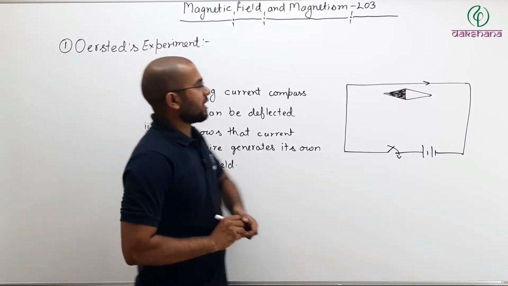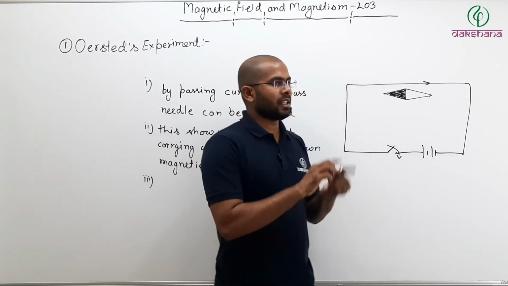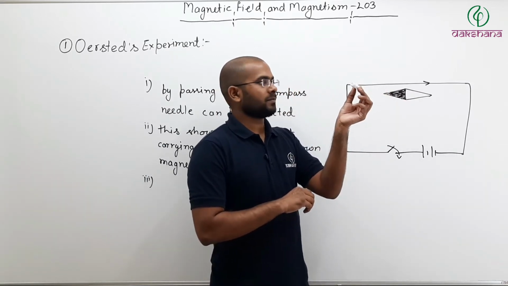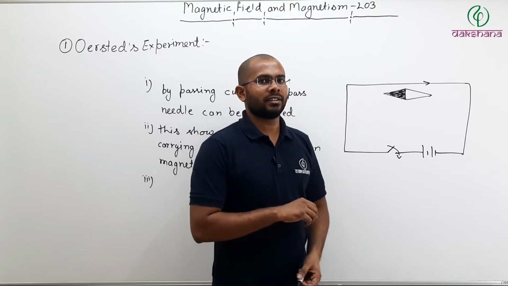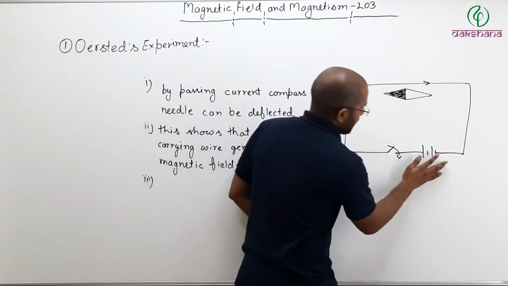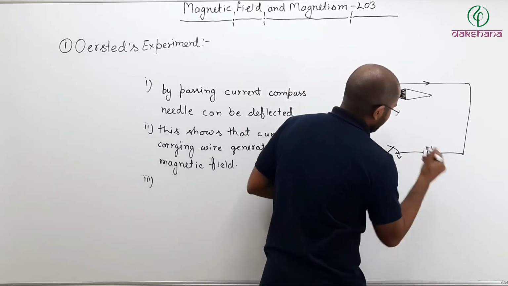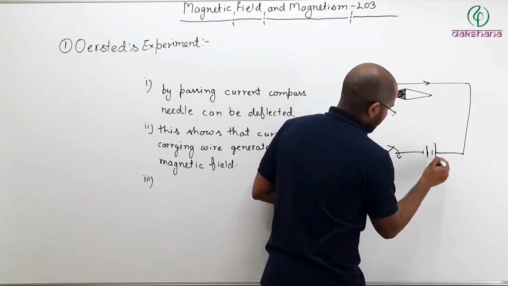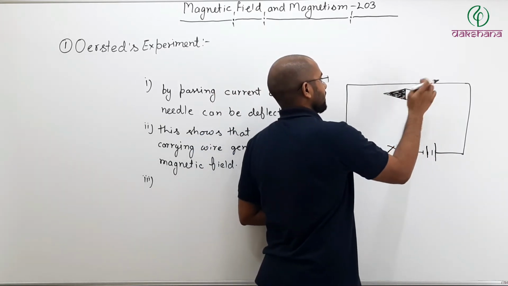Now initially current was flowing like this. So if the current was flowing like this, let us say the compass needle got deflected in this way. What happens if I reverse the direction of current? If I reverse the direction, meaning if I make this minus, now current becomes like this.